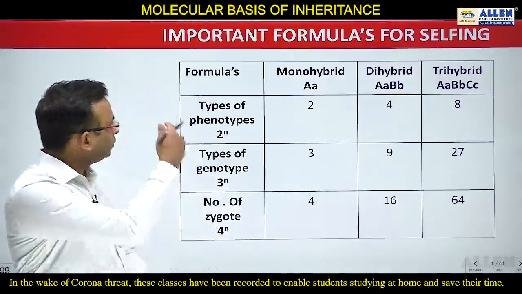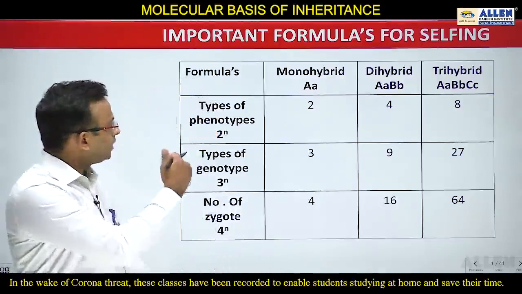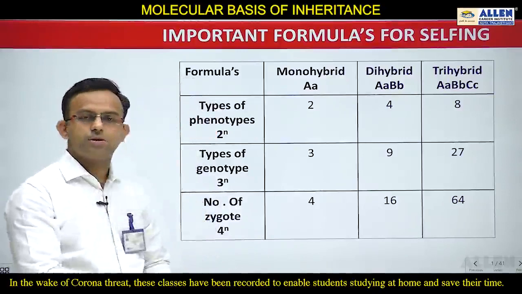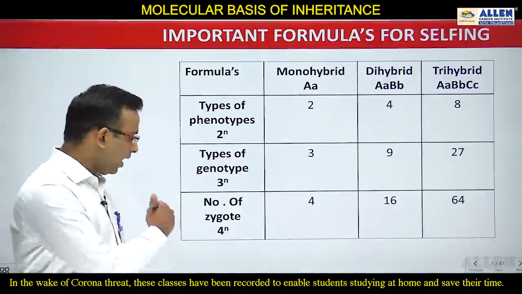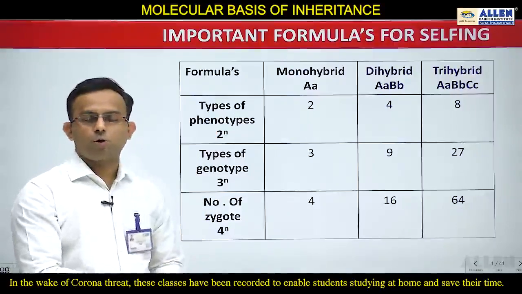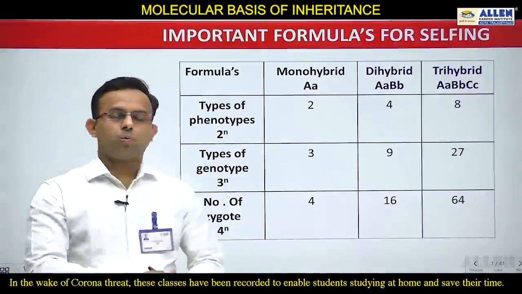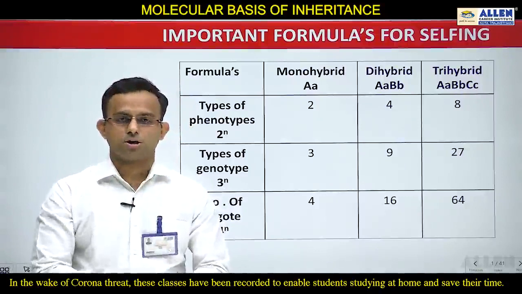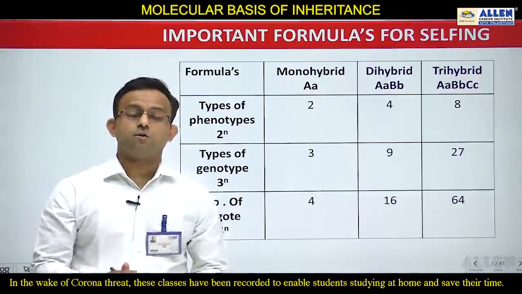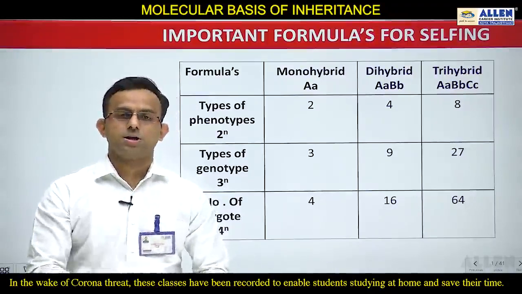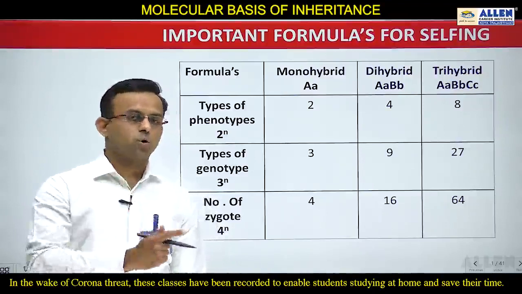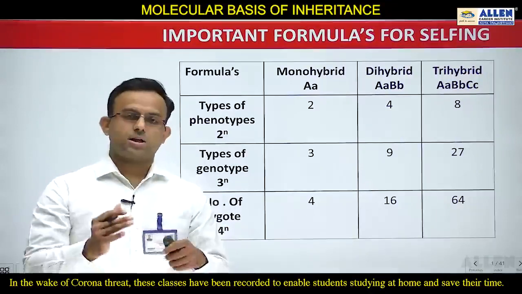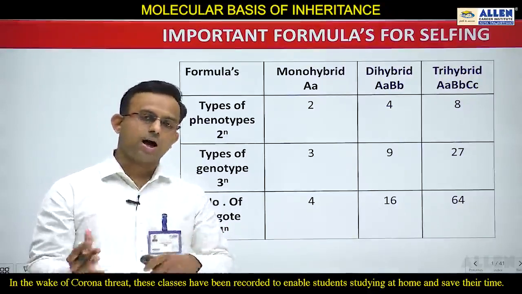You can see there are three formulas. The types of phenotypes is 2 to the power n, types of genotypes is 3 to the power n, and number of zygotes is 4 to the power n. Students, I also told you these formulas at the time of monohybrid cross, when I discussed the results of the F2 generation of monohybrid cross. Now we will quickly revise how these formulas are applied.